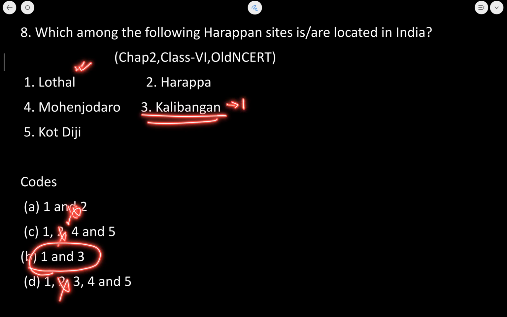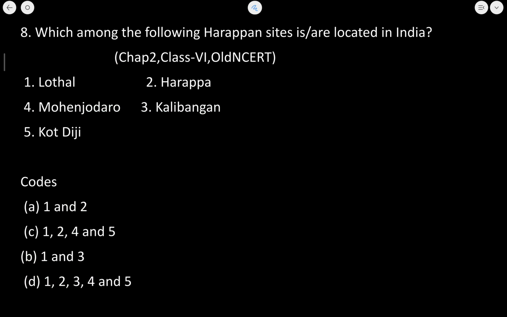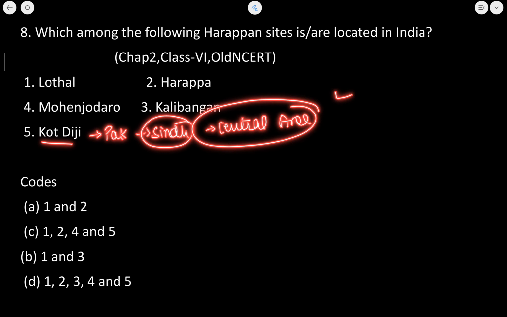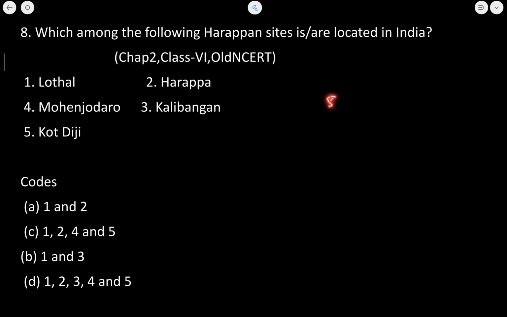Now Kalibangan is in Rajasthan on the banks of river Ghaggar. Mohenjo-daro is located in the Sindh province of Pakistan, and whereas Kot Diji is concerned, Kot Diji is also in Pakistan, Sindh province. And we have also seen that Sindh was known as the central area of the Indus Valley civilization. ठीक है, as many as 52 sites were found. इसका explanation हमने देखा था अभी. ठीक है, so 1 and 3 is the correct answer to this question.